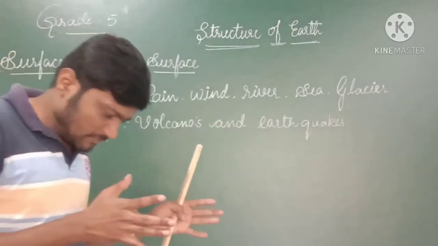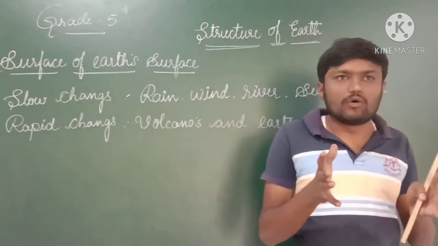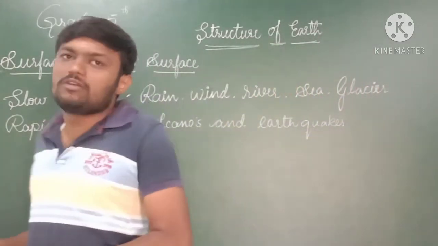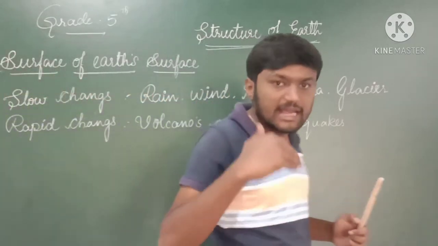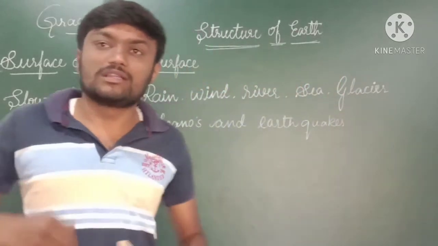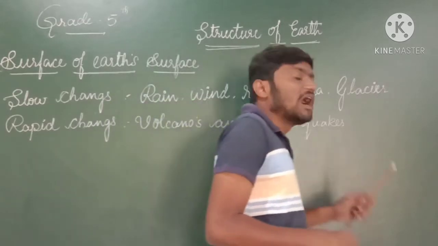The phenomenon takes place under the surface of the earth, but it affects the external surface of the earth. Such a geographical or mechanical phenomenon is known as earthquake.